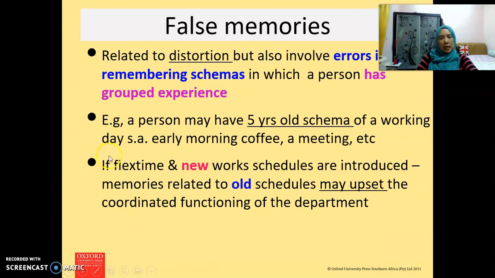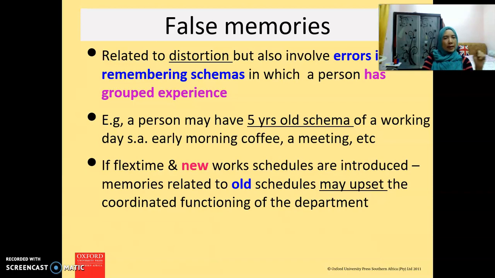For example, it's given here, flextime. Flextime is referring to the flexibility given by the company to start working at different times. For example, normally people go to work from 9 to 5, but sometimes the company provides flextime. There are many different ways of flextime, but most of the time the company allows the employees to, for example, come late and go home late. For example, if they come at 10, they may have to stay back until 7 or 8 p.m. Then they can go back.